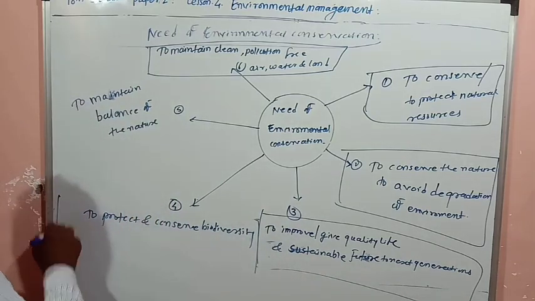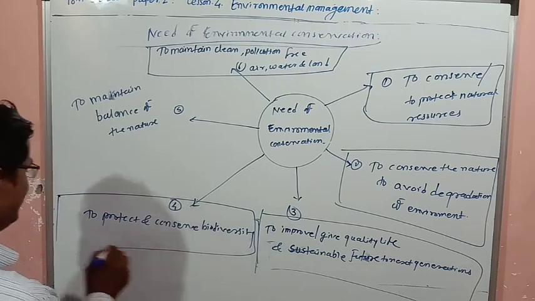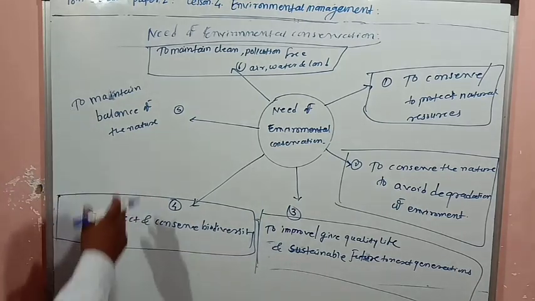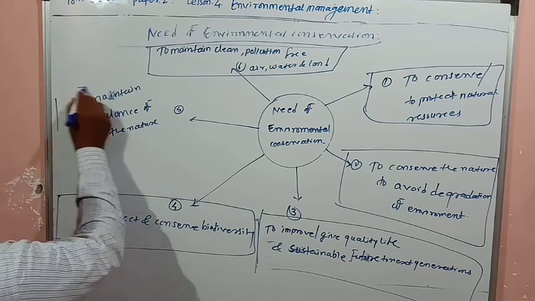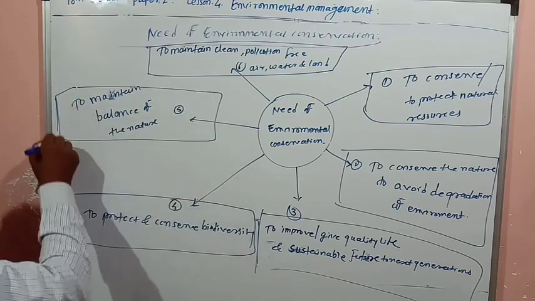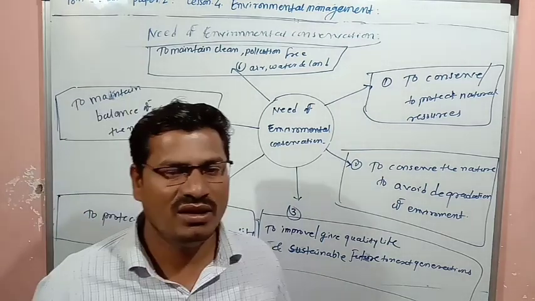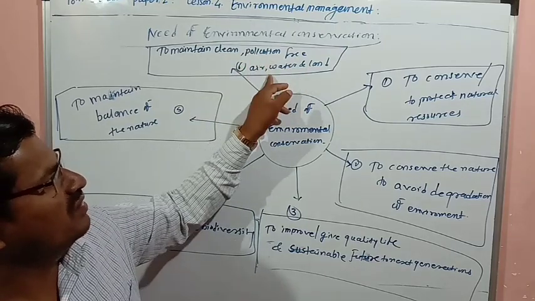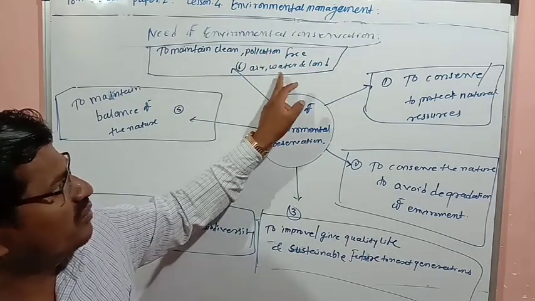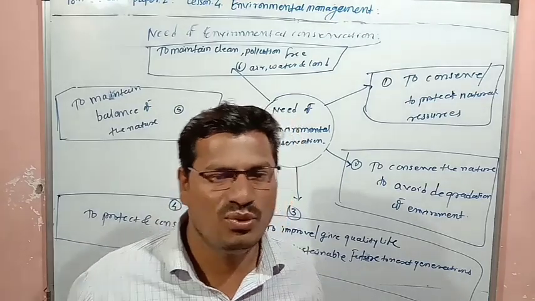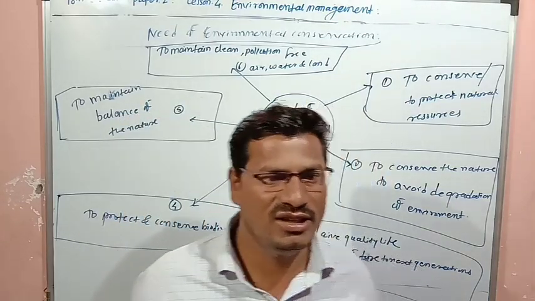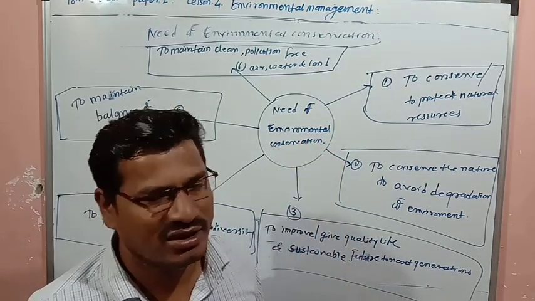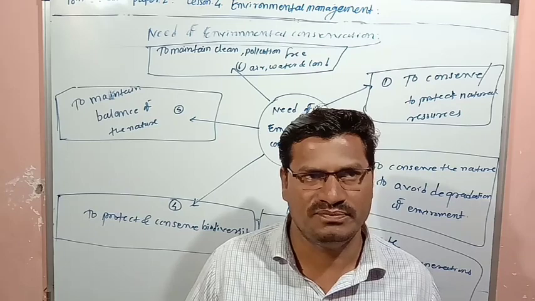Then the fourth point is to protect and conserve biodiversity. The fifth point is to maintain balance in nature, to maintain the environmental balance. And the sixth point is to maintain clean, pollution-free air, water and land. So to avoid pollution of air, water and land, there is a need for environmental conservation.